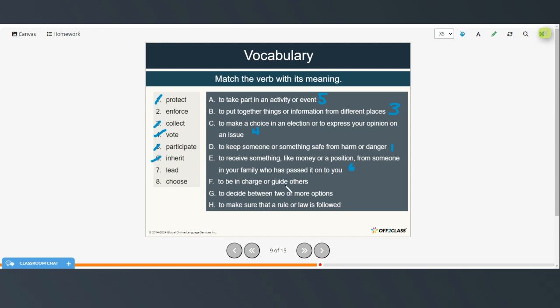To be in charge or guide others is number 7, to lead. To decide between 2 or more options is number 8, to choose. And to make sure that a rule or law is followed is to enforce, number 2.